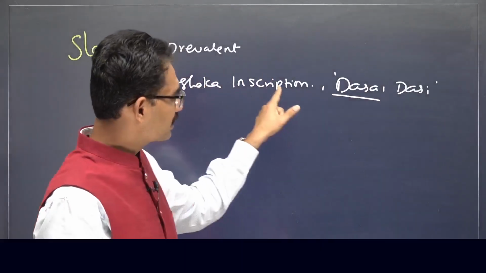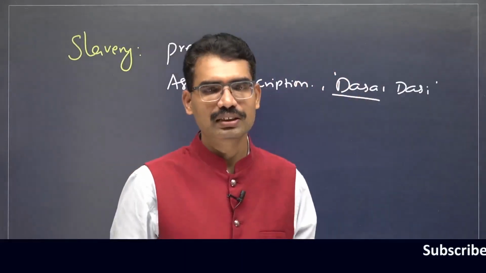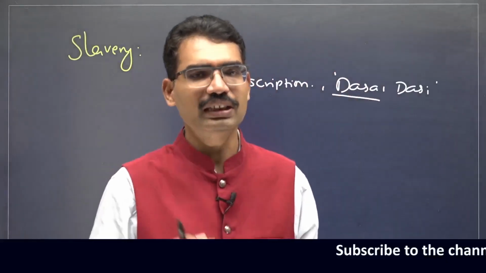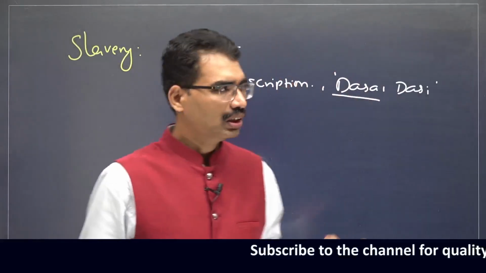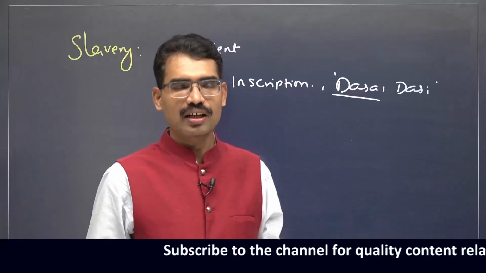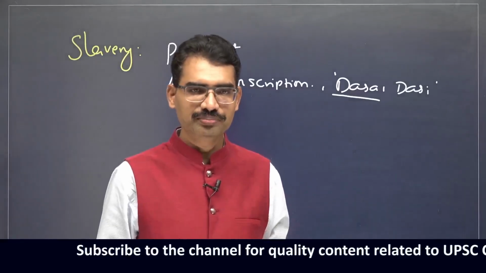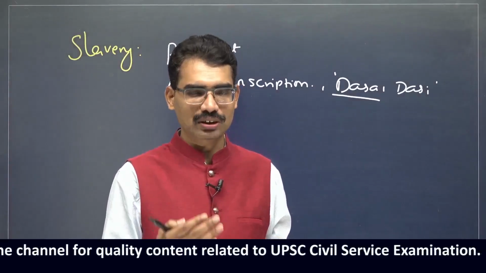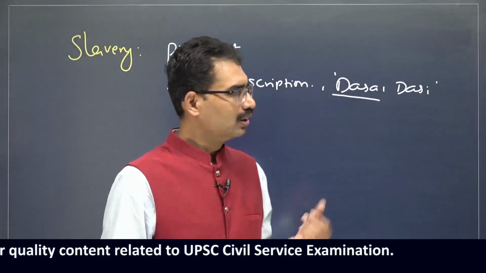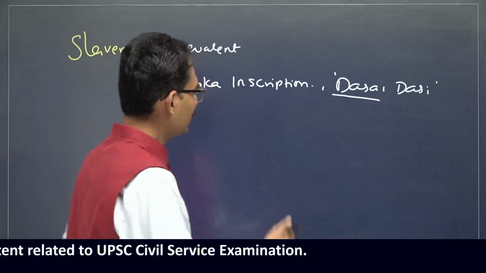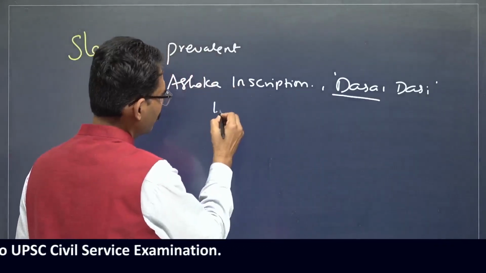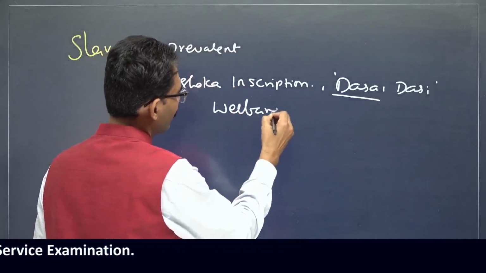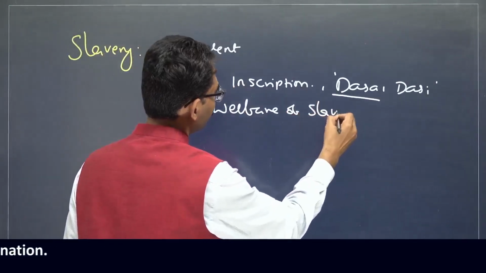Even Ashoka's inscriptions mention dasas. He mentions in the inscription that you should not treat dasas or slaves very harshly. You should show compassion and courteous behavior towards your servants, dasas. So that shows Ashoka was worried about the welfare of slaves.